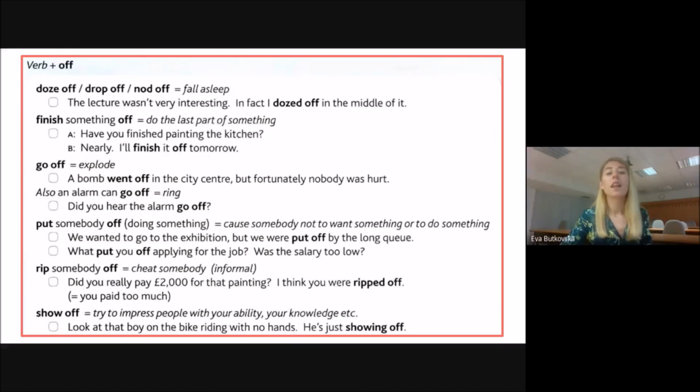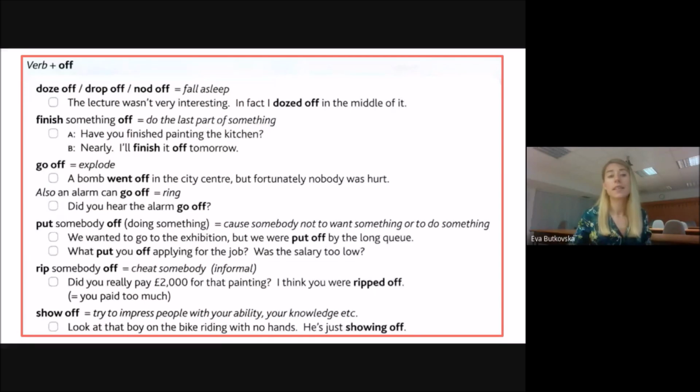In a sentence, the lecture wasn't very interesting. In fact, I dozed off in the middle of it. It means, in fact, I fell asleep in the middle of it. I started sleeping. So doze off, a very informal phrasal verb. Next one is more common. Finish off. Finish something off means to finish the last part or do the last part of something.